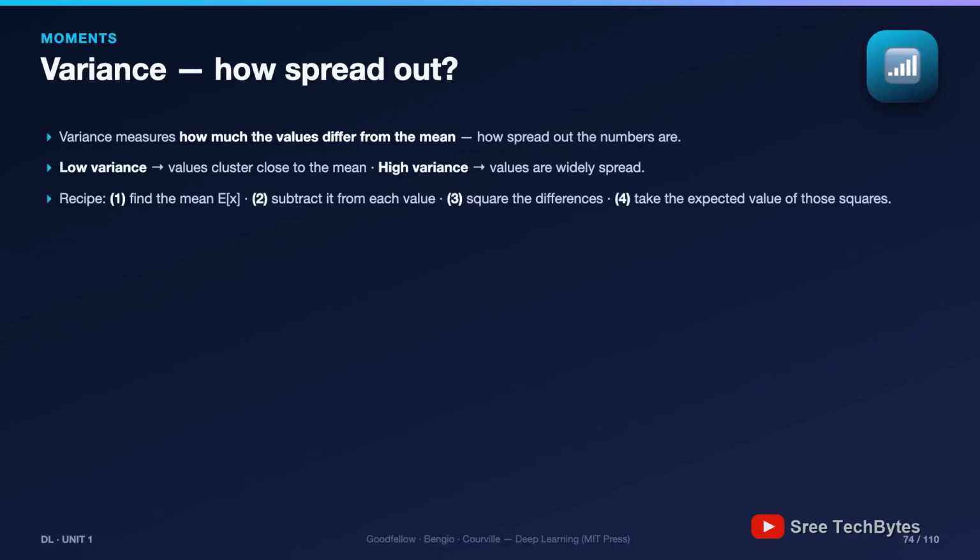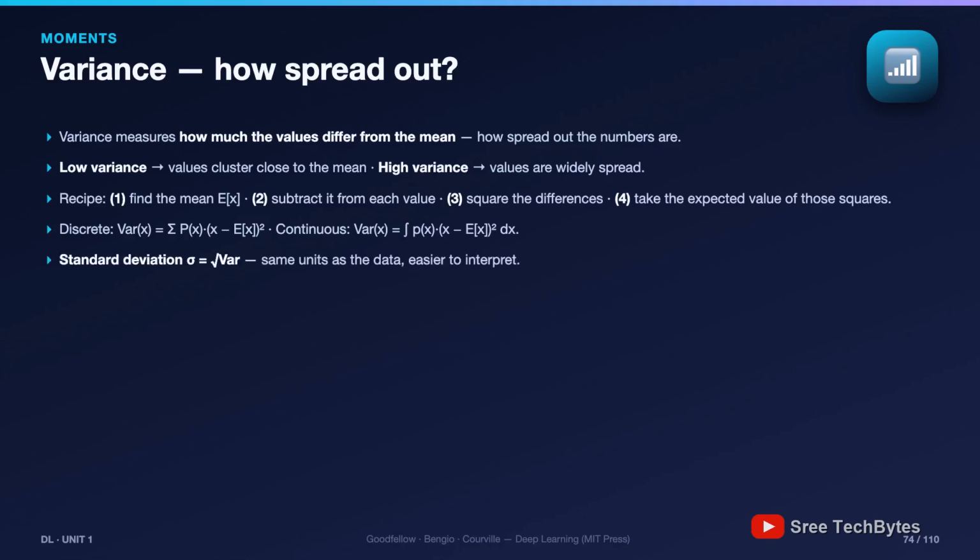The recipe in 4 moves: find the mean, subtract it from each value to get the deviations, square the deviations, average the squares. Why square? 2 reasons. First, raw deviations always sum to 0, positives cancel negatives, telling you nothing. Second, squaring punishes big deviations extra hard. 1 wild arrow matters more than 3 slightly off ones.